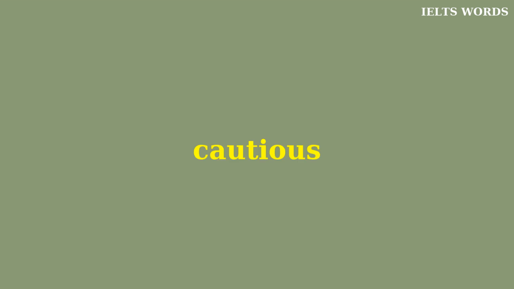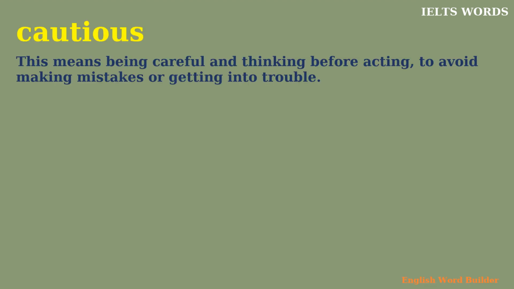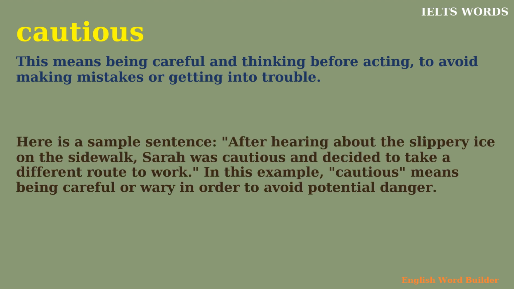Cautious. This means being careful and thinking before acting, to avoid making mistakes or getting into trouble. Here's a sample sentence. After hearing about the slippery ice on the sidewalk, Sarah was cautious and decided to take a different route to work. In this example, cautious means being careful or wary in order to avoid potential danger.